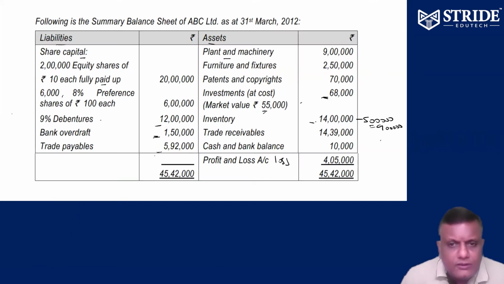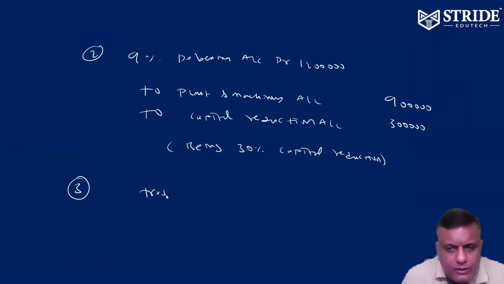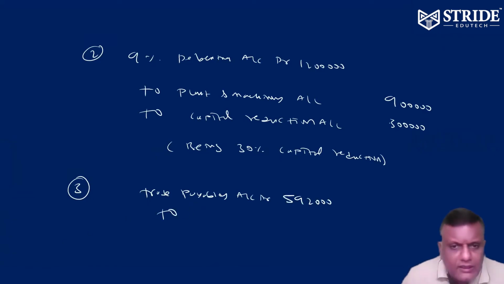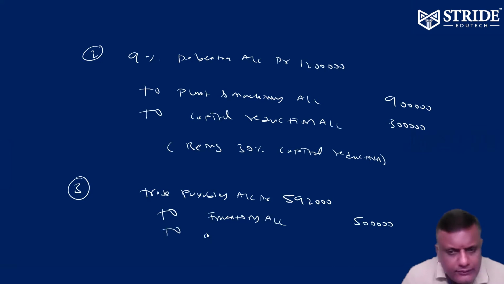So trade payable 5,92,000 no longer existing. So trade payables account 5,92,000, to inventory account 5 lakhs. So balance capital reduction account 90,000.